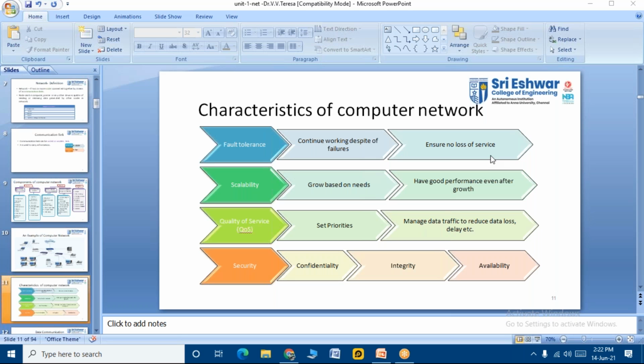Next is scalability. So the product needs to maintain good performance even after growth. Okay, so scalability is the growth of the product. For example, students, people say it has good performance, it will perform well. Okay, so this sort of comments will really help us to go for the product in